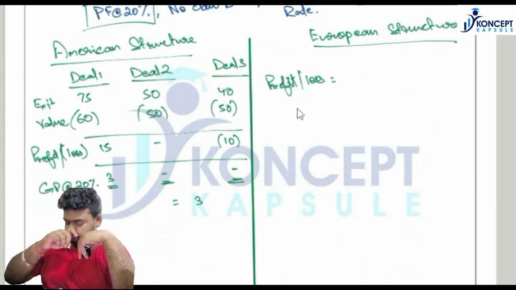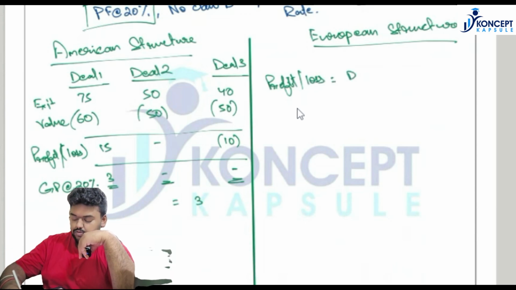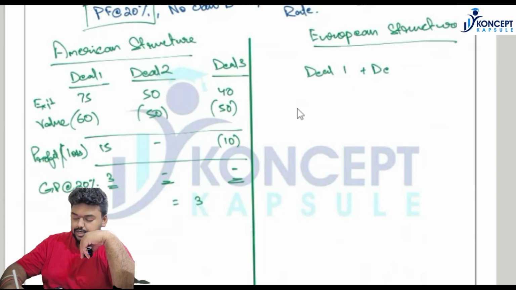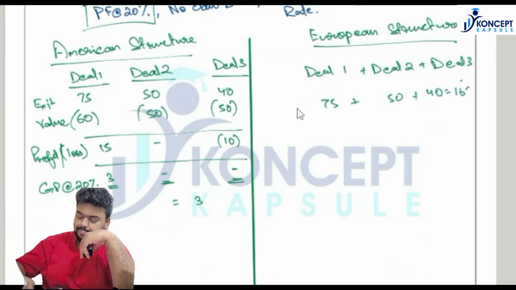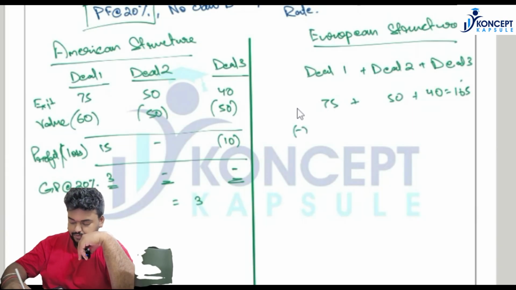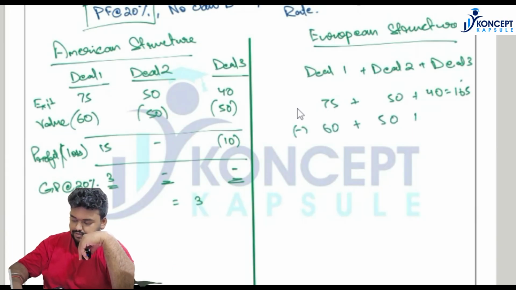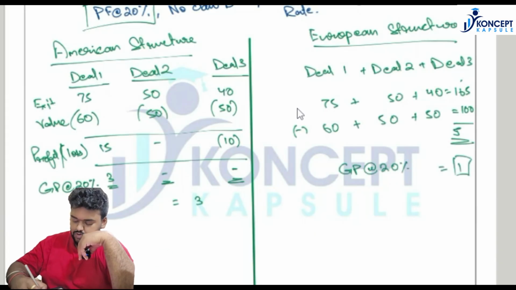So it will be deal 1 plus deal 2 plus deal 3, that is 75 plus 50 plus 40. The total is 165 minus 60 plus 50 plus 50, which is 160. So the total profit is 5. General partner share at the rate 20% will be equal to 1.